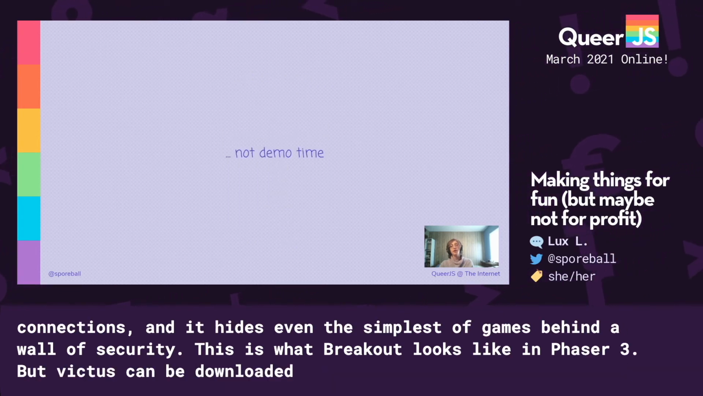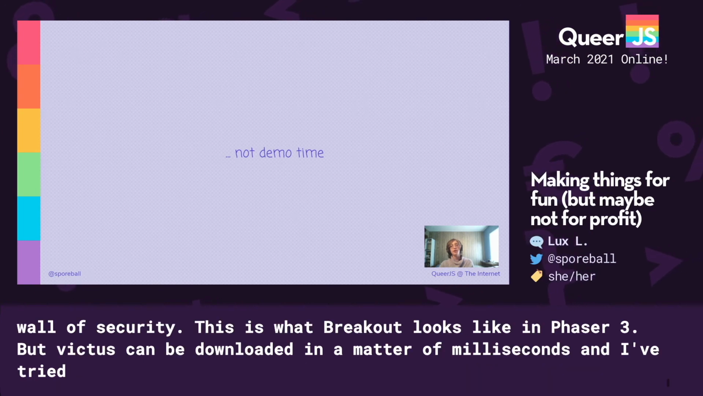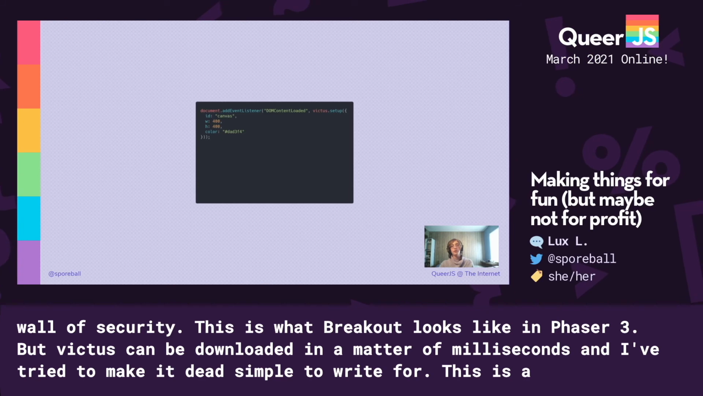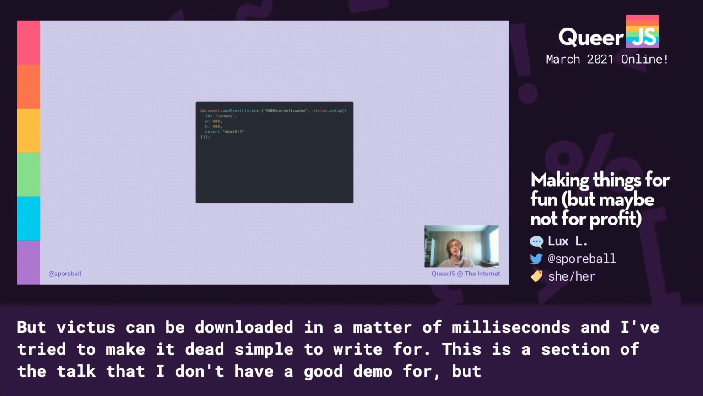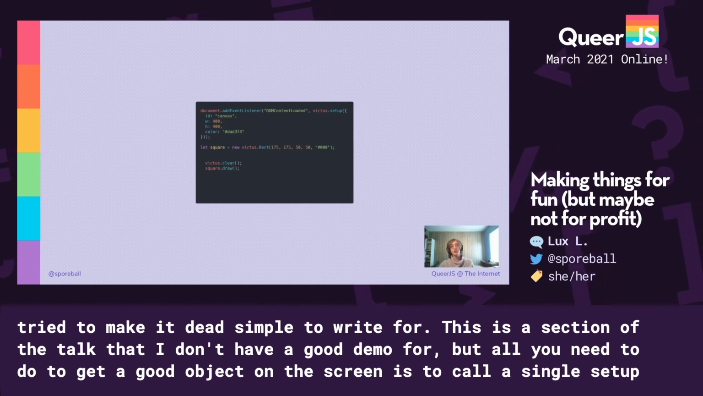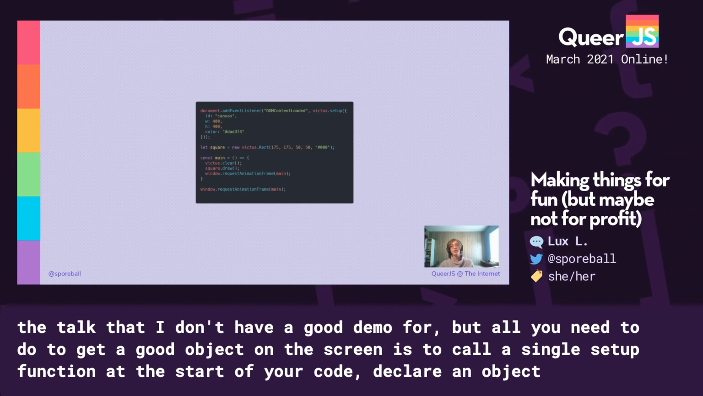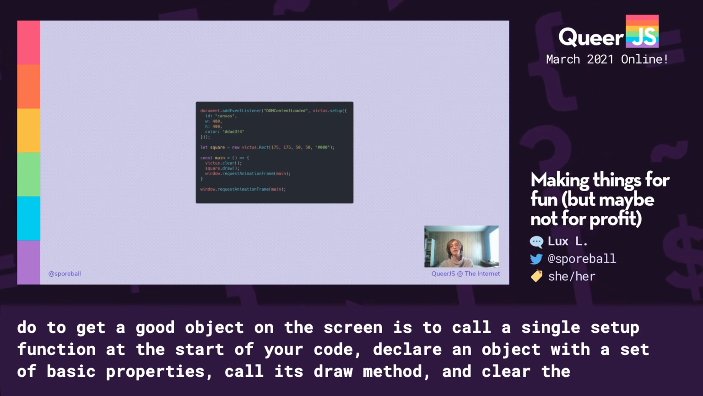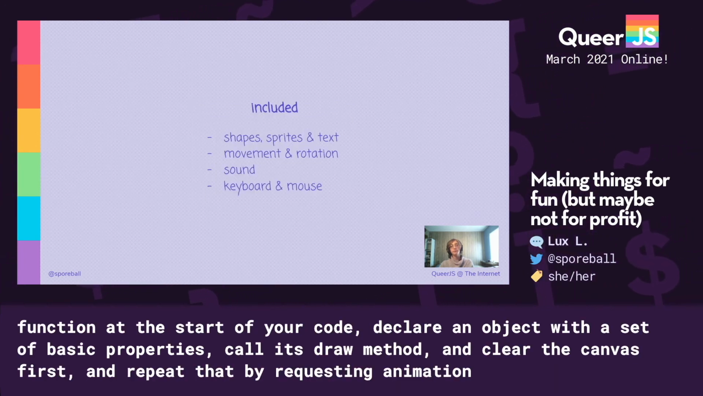Admittedly, this is the one section of the talk I don't have a good demo for, but suffice to say, all you need to do to get an object on the screen is to call a single setup function at the start of your code, declare an object with a set of basic properties, call its draw method, and clear the canvas first, and repeat that by requesting animation frames. That's pretty much it, and you're then free to manipulate it however you want.